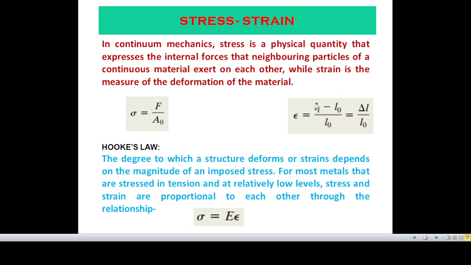In case of length, it is final length minus initial length divided by initial length, that is delta L divided by L. This is original and this is change in length. Now, according to Hooke's law, stress is directly proportional to strain up to elastic limit, and so sigma is proportional to epsilon, or sigma is equal to E into epsilon, where E is equal to modulus of elasticity.